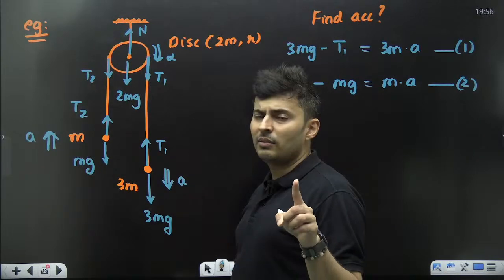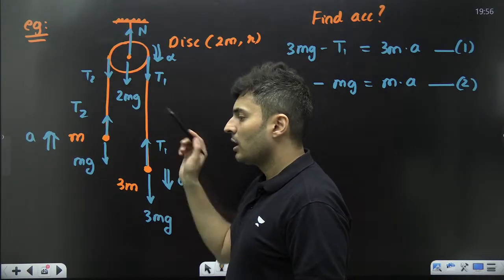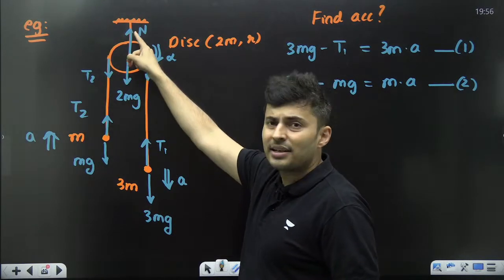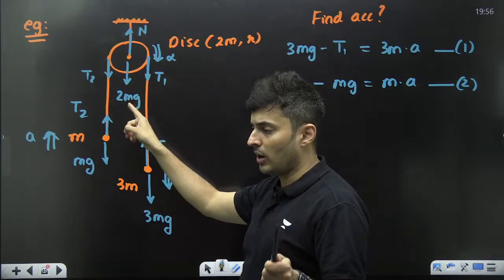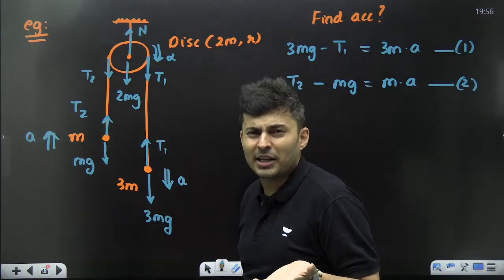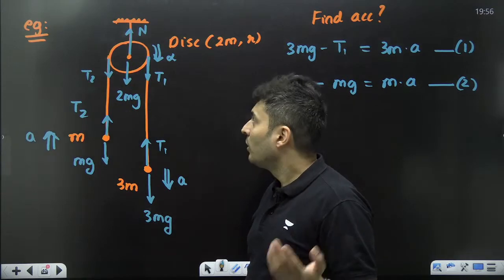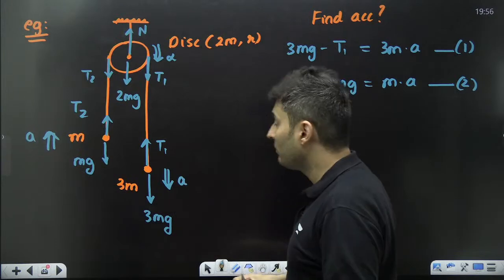Then for this guy, the pulley: will the normal give torque? Will 2mg give torque? Think logically. Yes or no? Come on, put it up quickly in the chat box. Normal is acting through the axis. Weight is also acting through the axis. Obviously, it will not give torque, because r is 0. Only T1 and T2 will give torque.